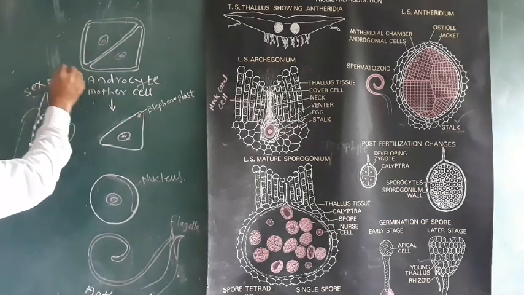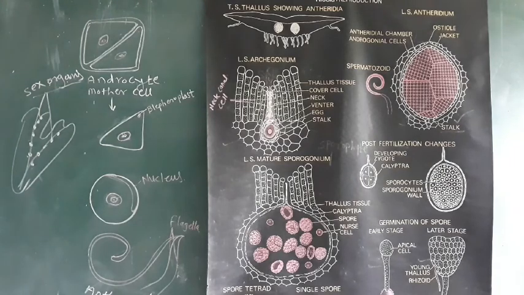The sex organs, that is male and female sex organs, are formed. The male sex organ is called the antheridium, and the female sex organ is called the archegonium. Both these sex organs are present deeply, or sunken, in the thallus tissue in acropetal manner.